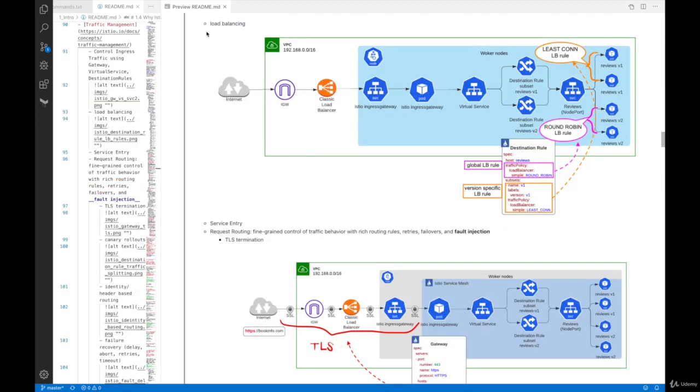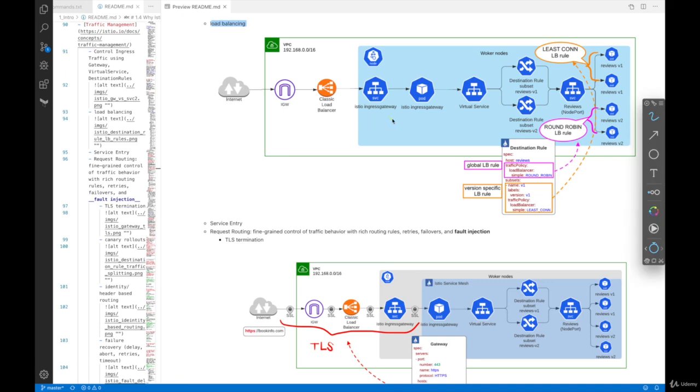Okay, so the next feature benefit is load balancing. If you look at this diagram, we've already talked about how these parts are Istio specific new resources, gateway and also virtual service. And behind the virtual service, there's another resource that you can create called a destination rule, between the virtual service and the backend Kubernetes service.